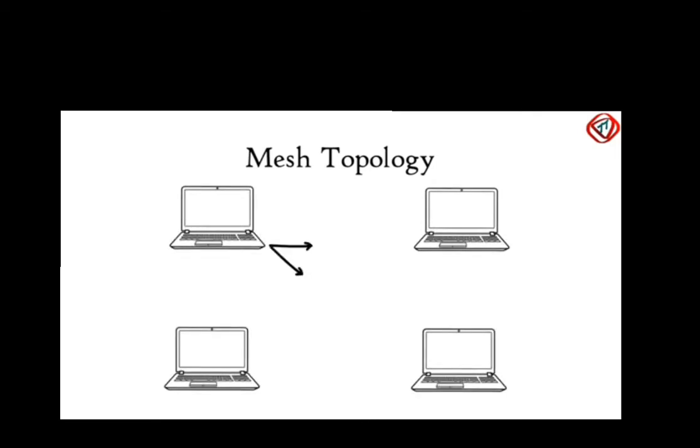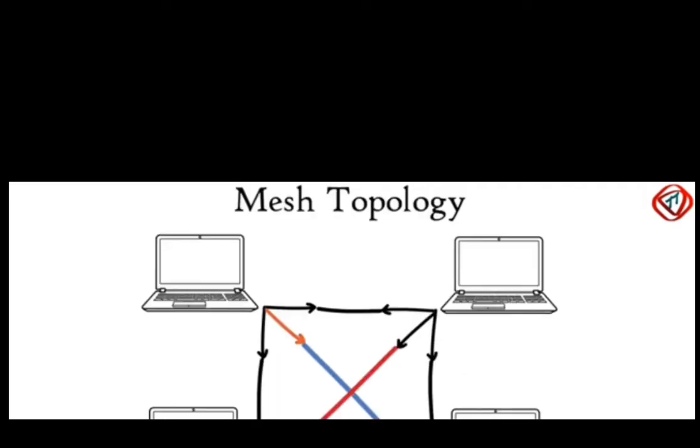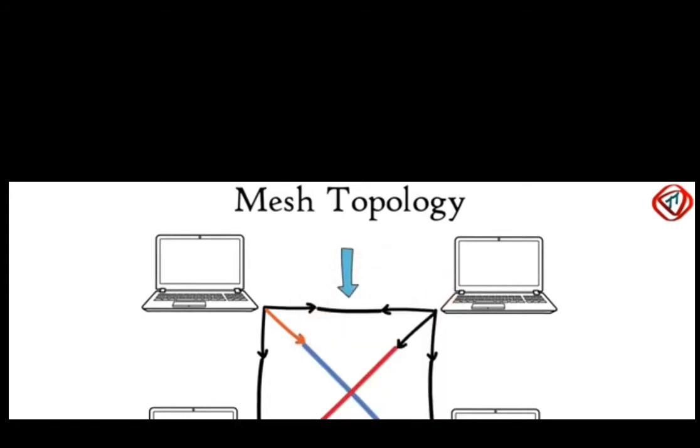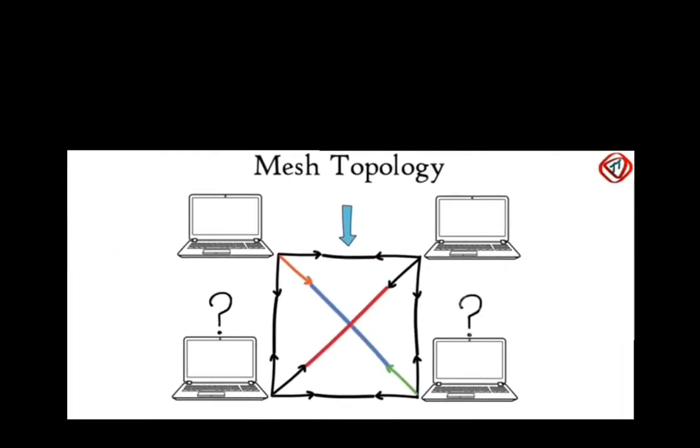Next is mesh topology. In mesh topology, all the nodes are interconnected, allowing each node to have a direct connection with all other nodes in the network. Data here can travel bidirectionally. Let's see the advantages. As it has point-to-point communication, it eliminates traffic problems. Also, it maintains privacy and security of data shared because other computers cannot hear what computer A is saying to computer B.